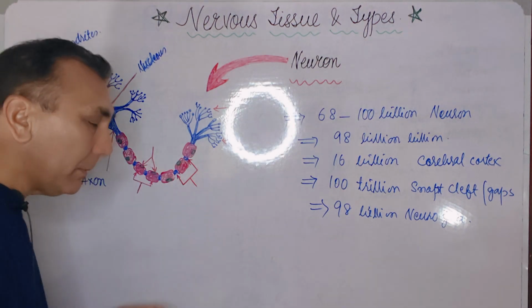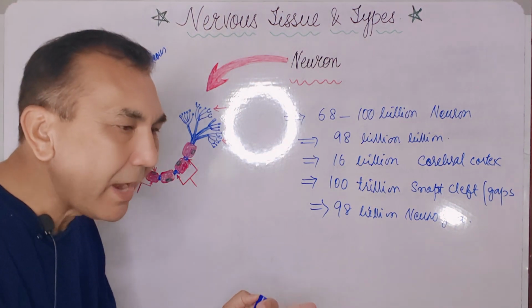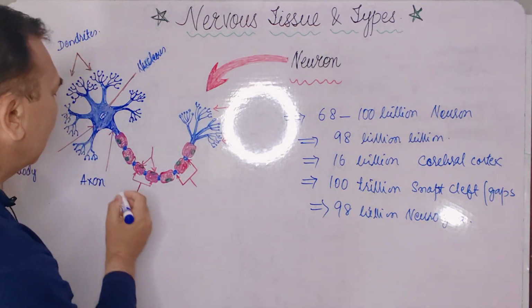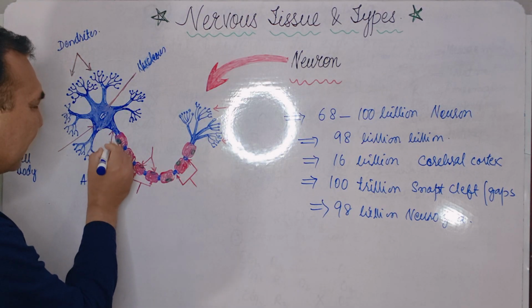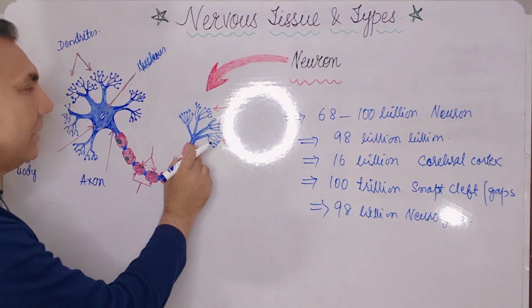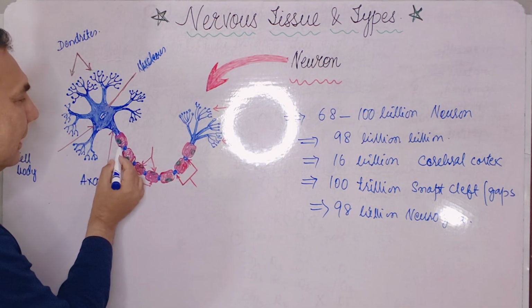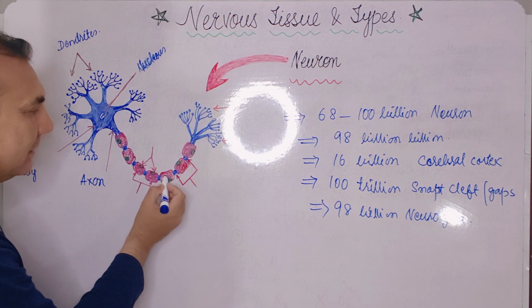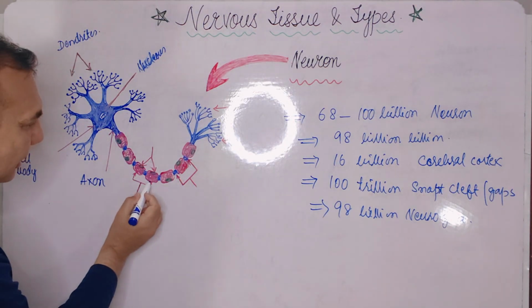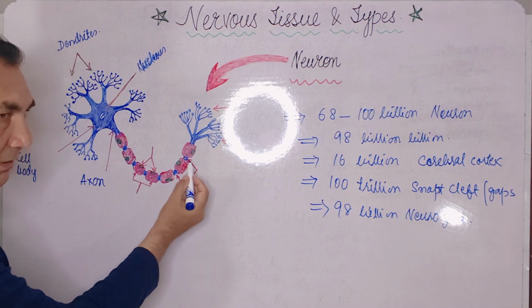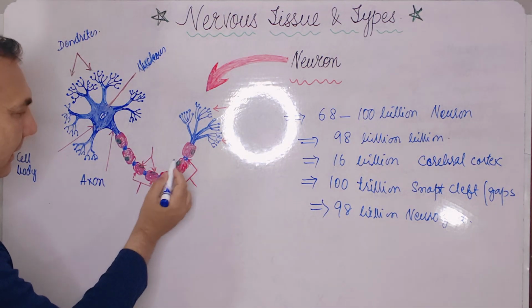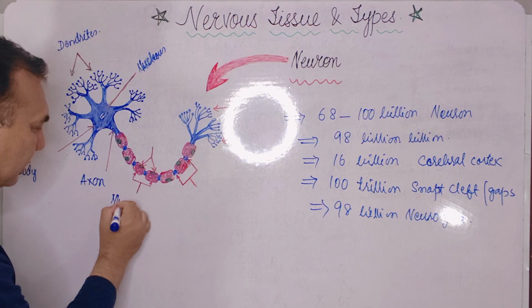When multiple neurons join with each other, they make the nerve fiber. When the axon leaves the cell body of the neuron, it is covered by a sheath, which is reddish in color in the diagram, and it is called the myelin sheath.